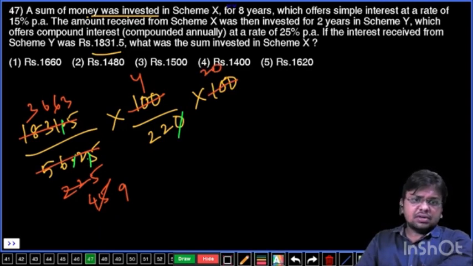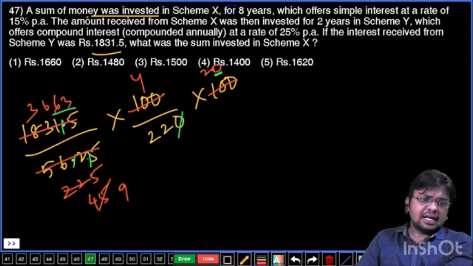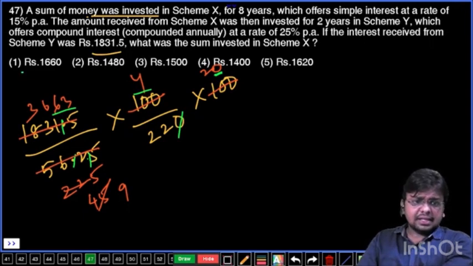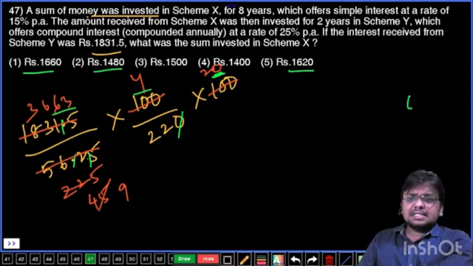Everywhere in the options 0 is there. Here you have only one 0 and there is no possibility of getting another 0. So in the answer you must have only one 0. Either this or this or this are our answers. But okay, let's place this 0 here.